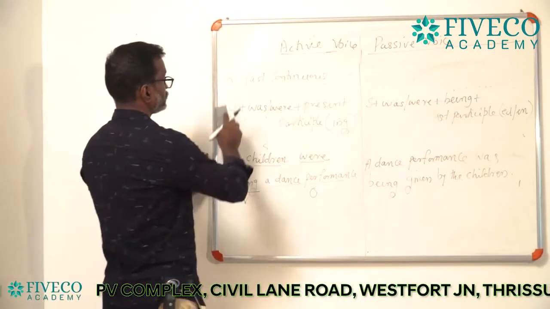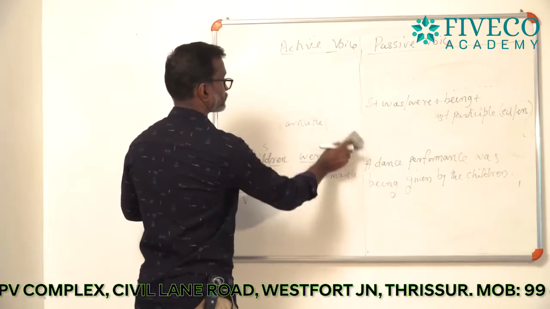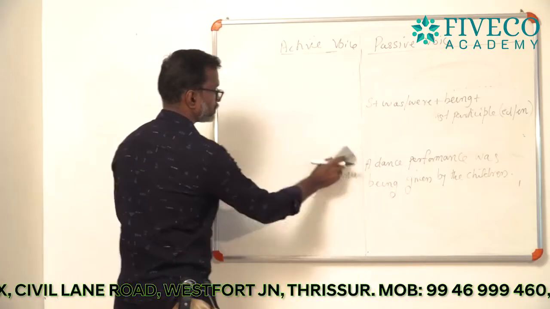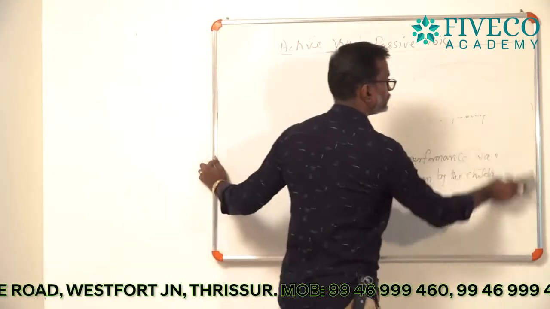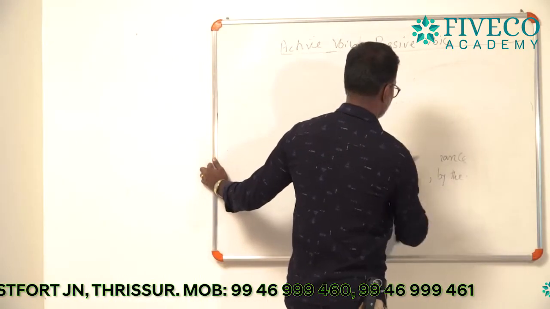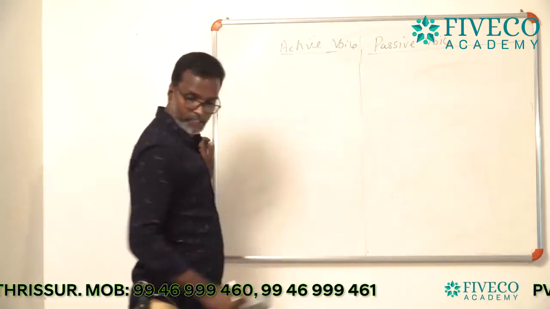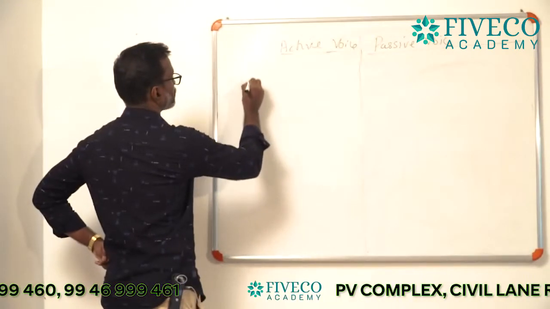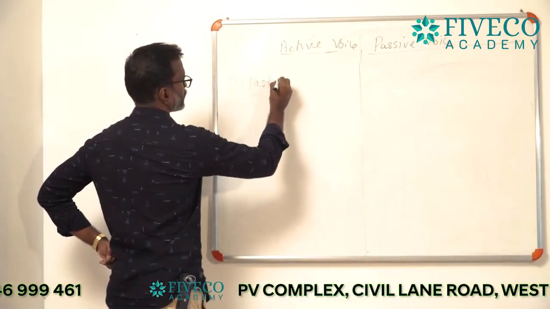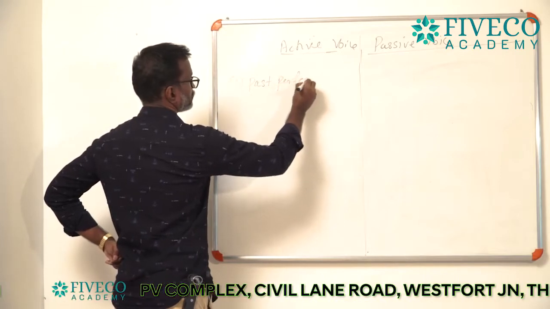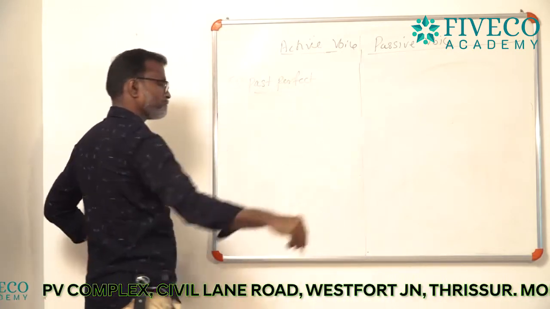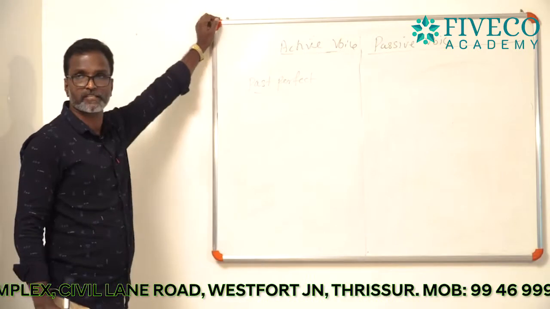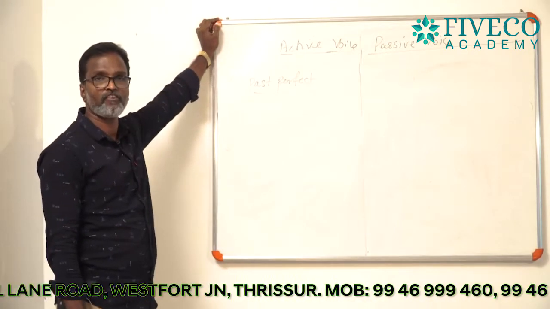Okay. Third tense. Past continuous. Then third one, past perfect. Which is the structure of a past perfect?